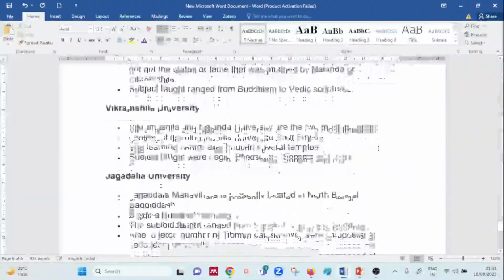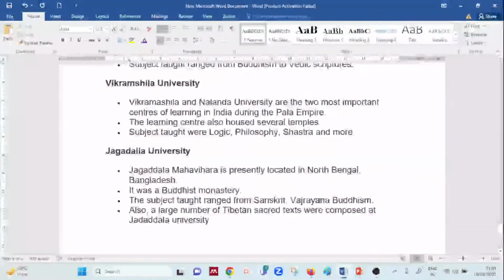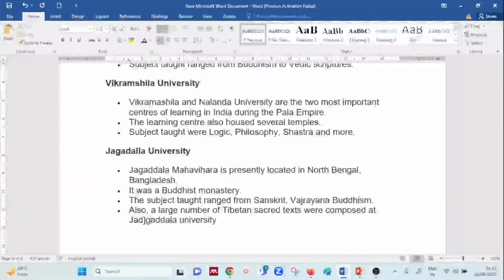Okay. Now Jagaddala University, which is presently located in Bangladesh, again a Buddhist monastery which taught subjects in the form of Sanskrit and Buddhism, and a large number of Tibetan sacred texts were composed at this particular Jagaddala University. Okay, so this you have to keep in mind, because some questions were seen out of this, in certain of the topics.